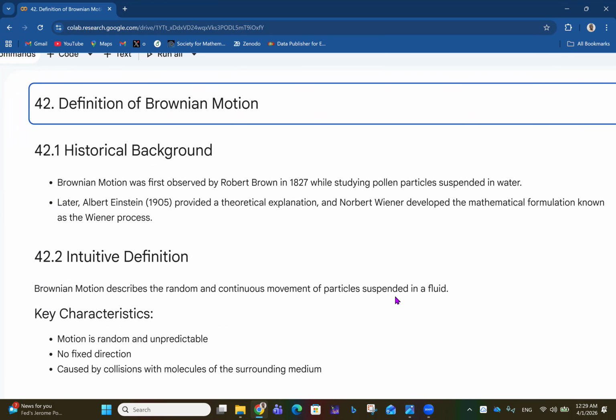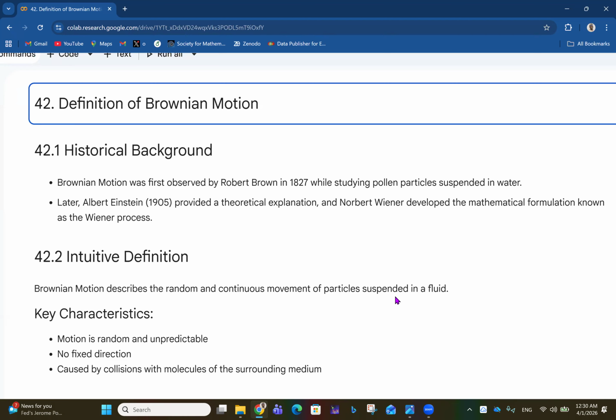Brownian motion, of course, was first observed by Robert Brown in 1827 while studying pollen particles suspended in water. Later, Albert Einstein in 1905 provided a theoretical explanation, and then Norbert Wiener developed the mathematical formulation known as the Wiener process. That is why sometimes Brownian motion is also known as the Wiener process.